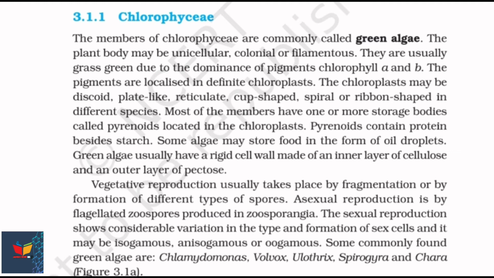Asexual reproduction is by flagellated zoospores produced in zoosporangia. The sexual reproduction shows considerable variation in the type and formation of sex cells, and it may be isogamous, anisogamous, or oogamous. Some commonly found green algae are first Chlamydomonas, second Volvox, third Ulothrix, fourth Spirogyra, and fifth Chara.